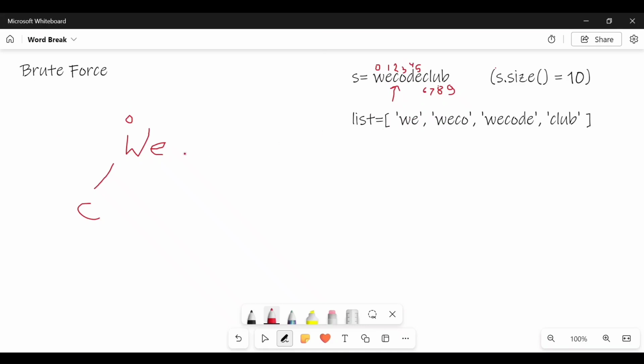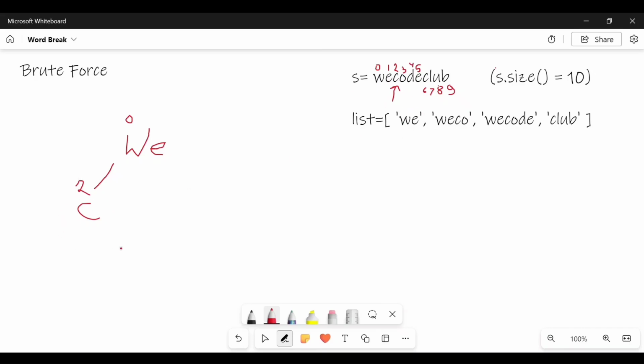So what I do is I will recur my function and call the same. Here I call for zeroth index. Now I will call for C, which is second index, and I will do the same process. I am guaranteed to know that if I start from C, then WE should be present in the list, and it is true. The WE is actually present in the list. So now I start from C.